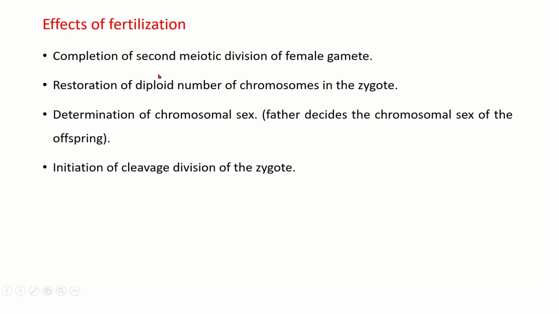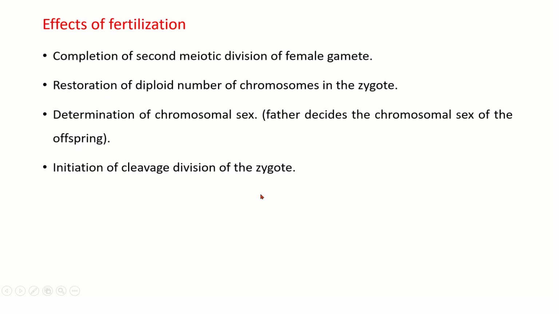So the effects of fertilization: it is the completion of the second meiotic division of the female gamete, as I have shown earlier. Then there will be restoration of the diploid number of chromosomes in the zygote because of DNA replication. Then determination of chromosomal sex. So the father decides the chromosomal sex of the offspring because of X and Y. If the X gamete of the father joins with the X gamete of the mother, the result will be female. And if the Y gamete of the father joins with the X gamete of the mother, the result will be male, XY. So that's why the father decides the chromosomal sex of the offspring.